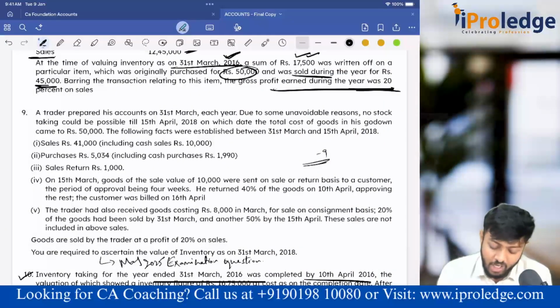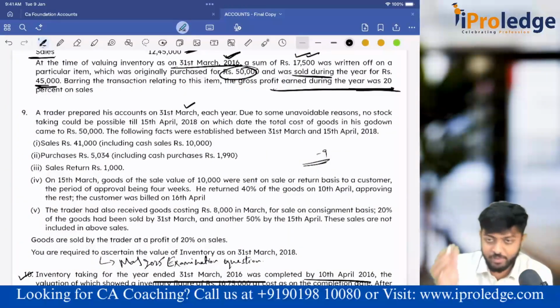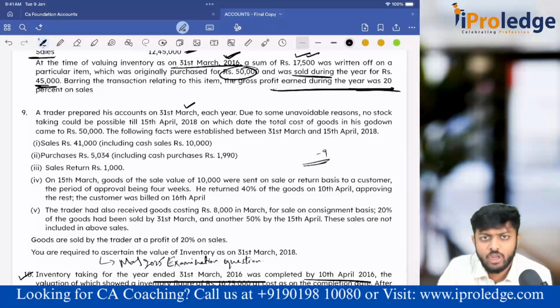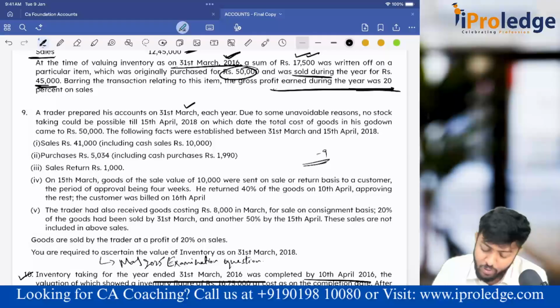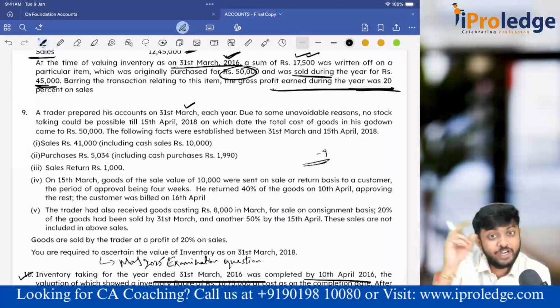A trader prepared his accounts on 31st March each year, and due to some unavoidable reasons, no stock taking could be possible till 15th April. Guys, generally they are doing periodic system of inventory taking. That means on 31st March, which is the end of the year, they'll do stock taking. But what happened, due to some reasons, they were not able to do the stock taking as on the end of the period, because in balance sheet or in final accounts, we will take closing stock of which day? As on 31st March, no.